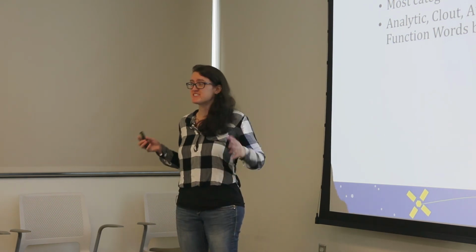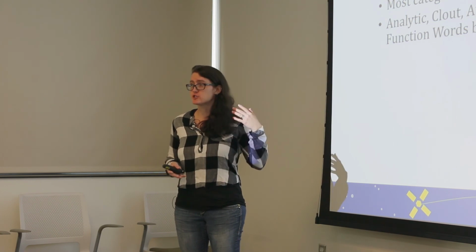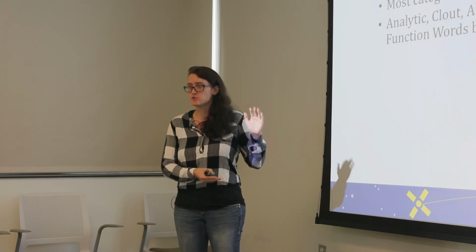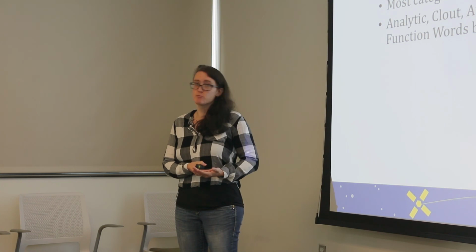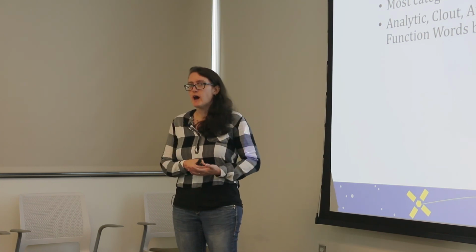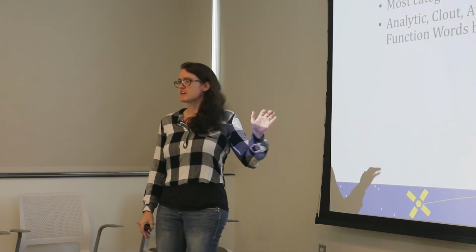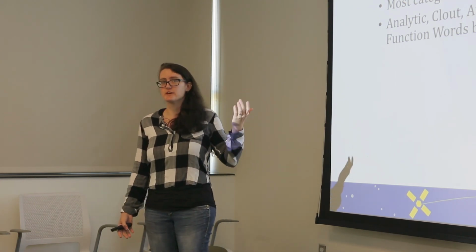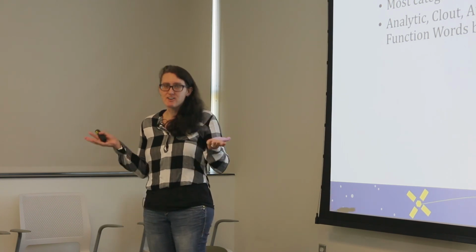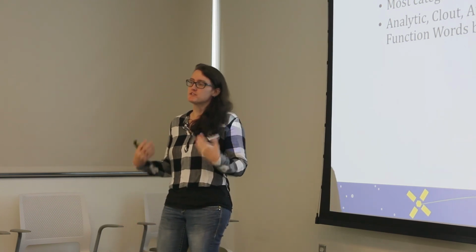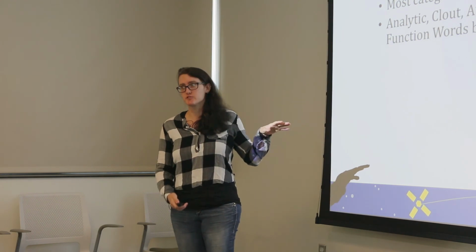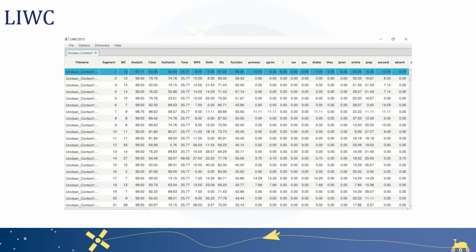Basically all of this is based on 94 data variables, some of which are just simple percent of total. So how many words in the total corpus are pronouns, how many words in the total corpus indicate fear, things like this. But there's also a bunch of really proprietary algorithms that I don't know how they decide, but they tell you things like, what is the clout of this description? What is the emotional tone of this description? So it gives us a lot of different variables to work with. It kind of looks like this. It's just a spreadsheet. You don't need to dive into the back end much.